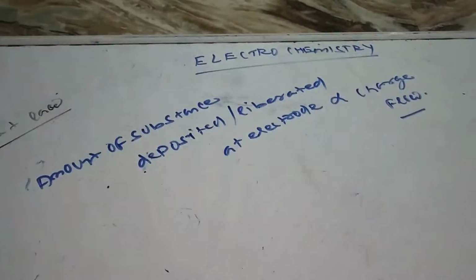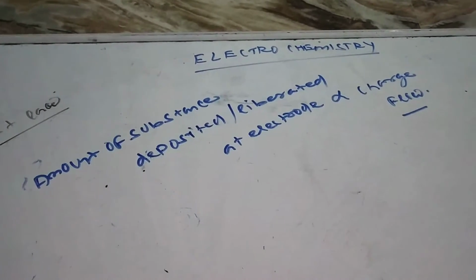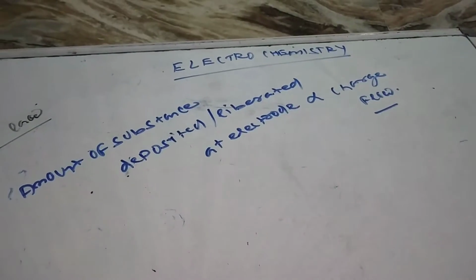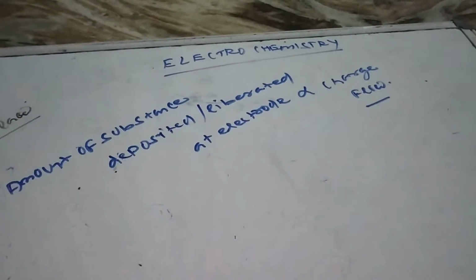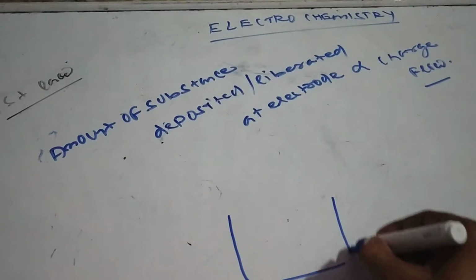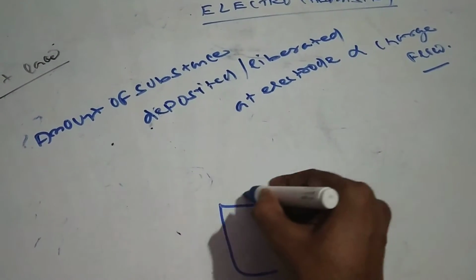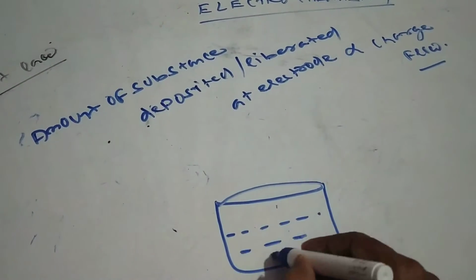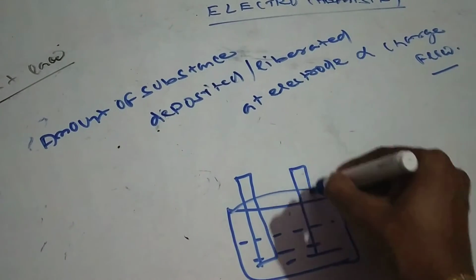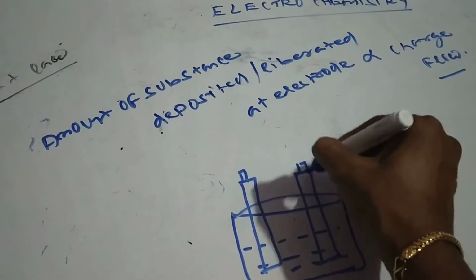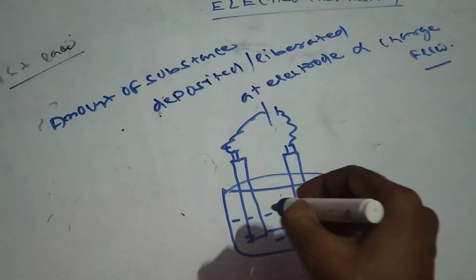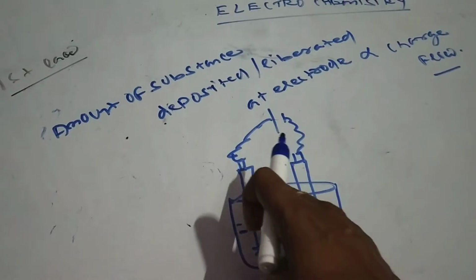So what is the first law? First law said that the amount of substance deposited or liberated at electrode is directly proportional to the charge flow through it. That is according to the first law of electrolysis. Why? Let's say I am taking one electrolytic cell. This electrolytic cell consists of some electrolyte and two electrodes, and these two electrodes are connected with a battery.